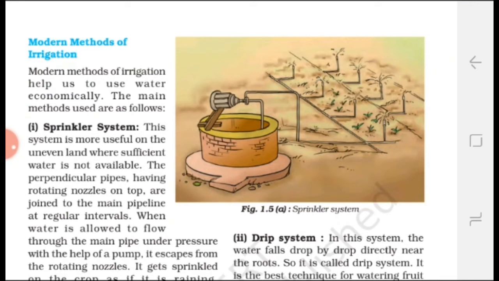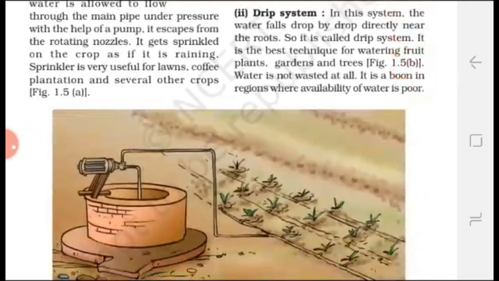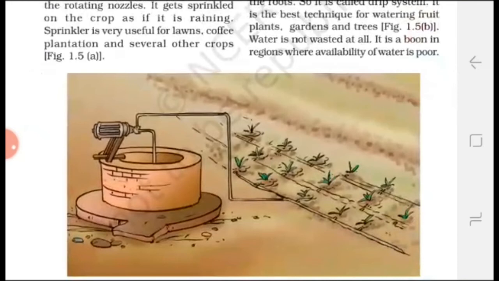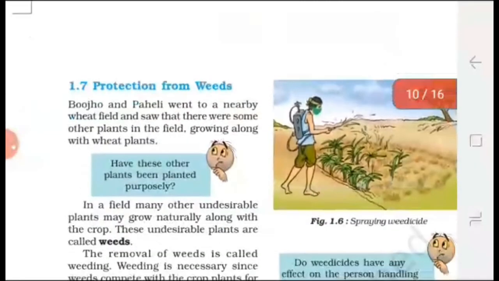This system is useful for uneven land and in sandy soil where sufficient water is not available. Drip system of irrigation: in this system, water falls exactly at the position of the root, and there is no wastage of water.